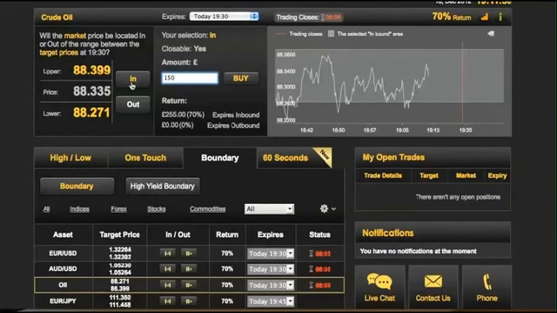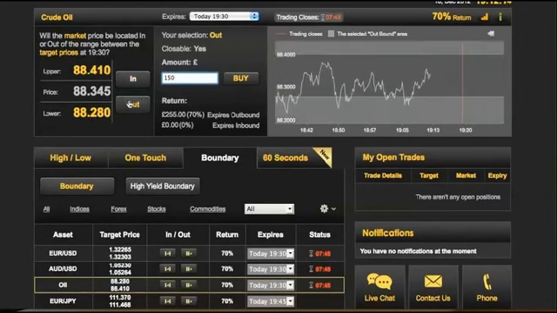If we think, well, I know what's going to happen to oil, and I've been reading something on the Master Binary Options trading website, and I've seen an update that makes me think it's either going to go up or down, but certainly going to break out of that area, then you click out. It doesn't matter where it goes, whether up or down, it's just got to come out of that area at any point during this time, and you're going to be successful.